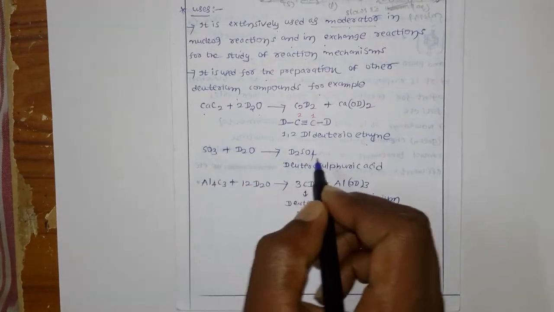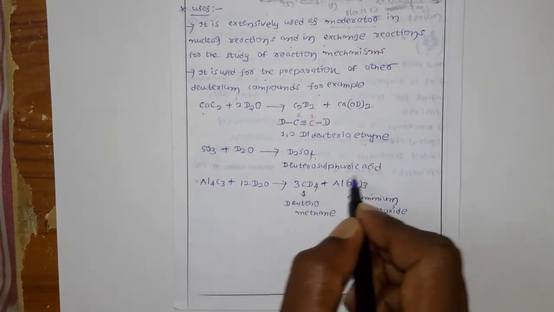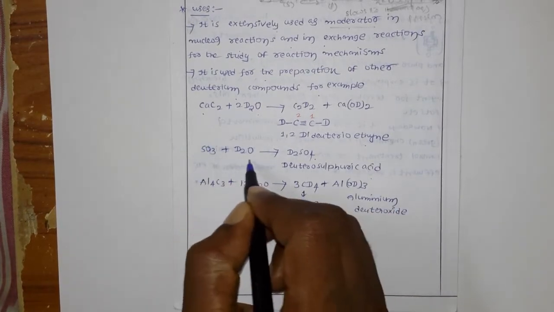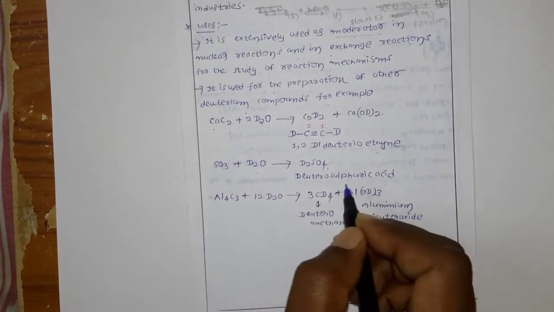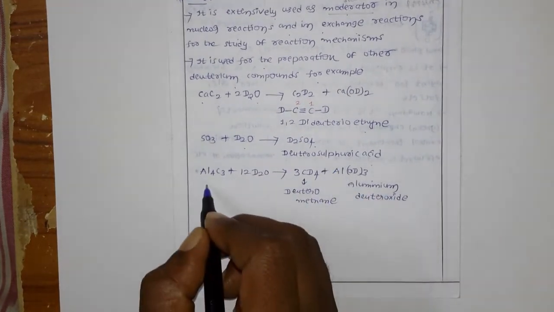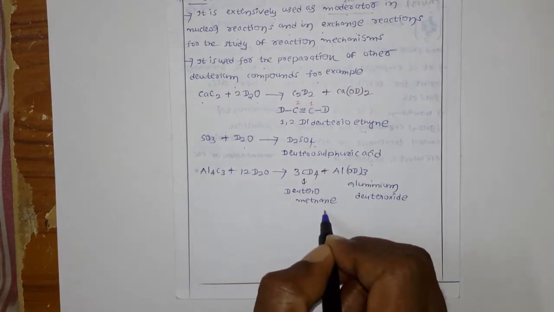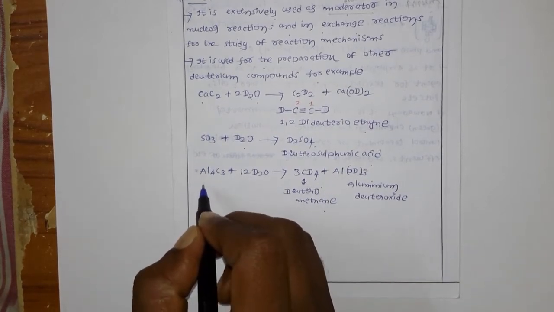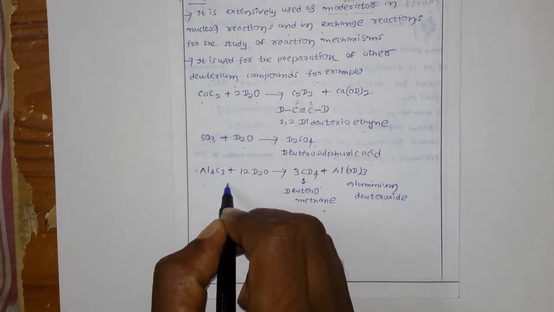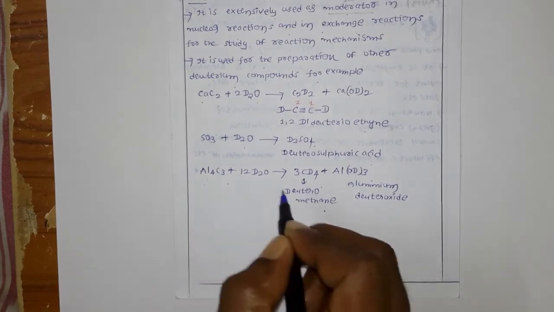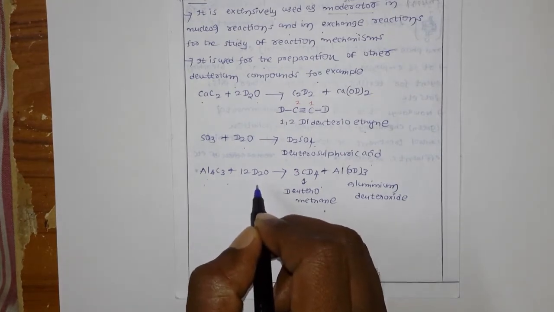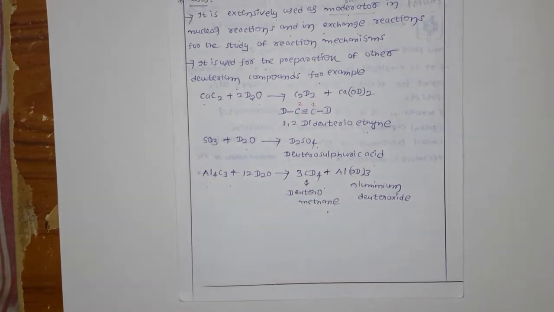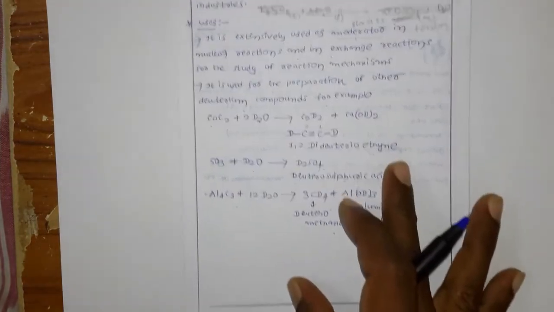One more thing is that they can also prepare deuterosulfuric acid by the hydrolysis of sulfur trioxide with D2O. Not only that, they can also prepare deuteromethane. You know methane, but here deuteromethane is prepared by the hydrolysis of aluminum carbide, Al4C3, with 12 moles of D2O heavy water. You can prepare 3 moles of deuteromethane. And this is all about heavy water.